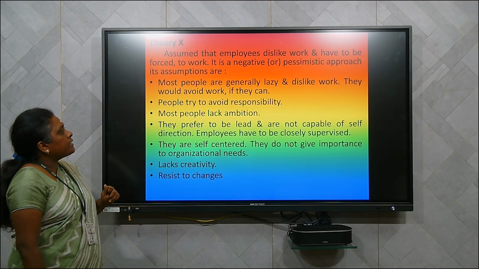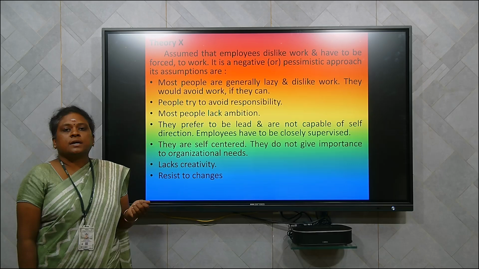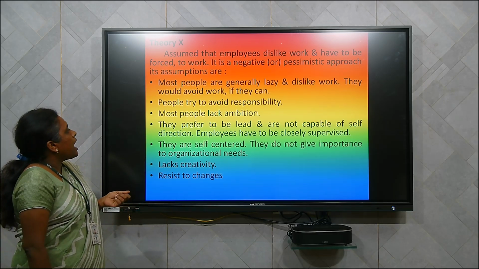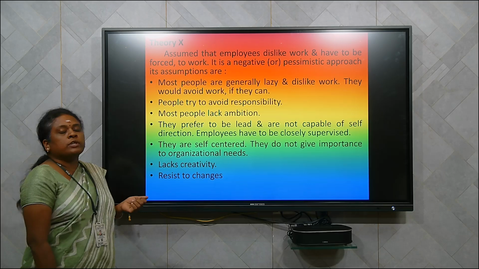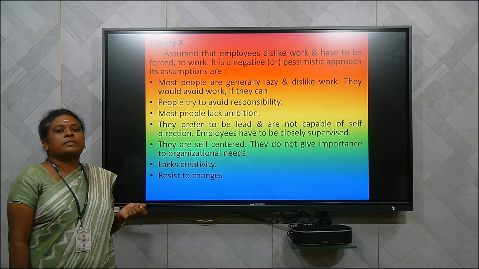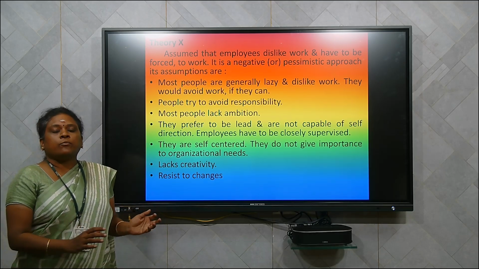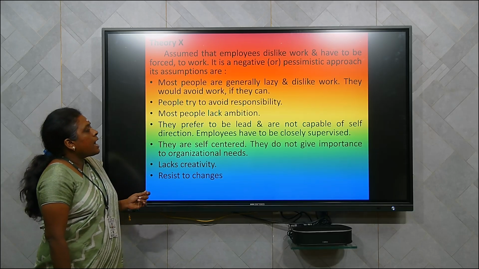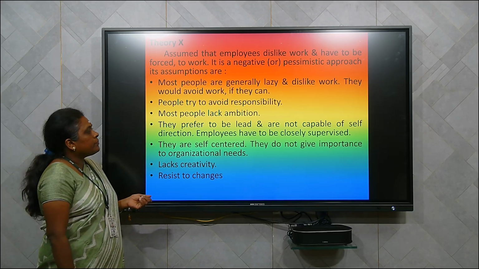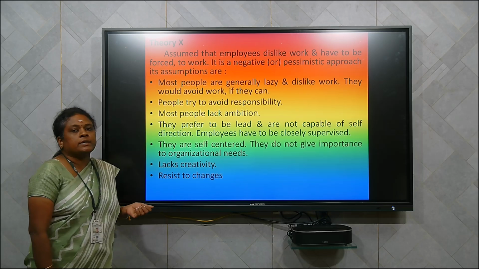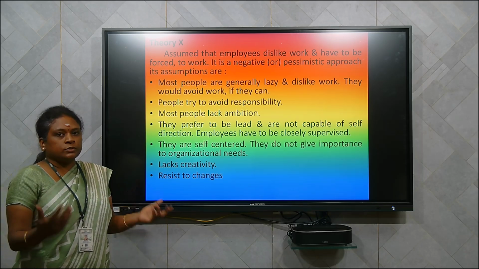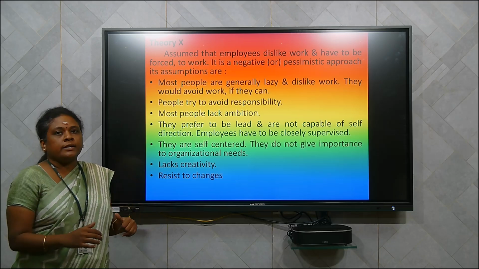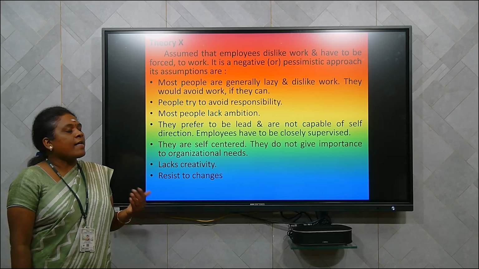People try to avoid responsibility. So if any opportunities come, they won't take any responsibility to do the work, they avoid the responsibility. And most people lack ambition, so they do not have any personal goals or aim in their life to do their work. They simply come for the work, sit and do, and they simply go out. They prefer to be led and are not capable of self-direction. Employees have to be closely supervised. Unless they are supervised, they will not do the work. If someone is closely watching or monitoring them, they are likely to do the work. Otherwise, they will not do the work.